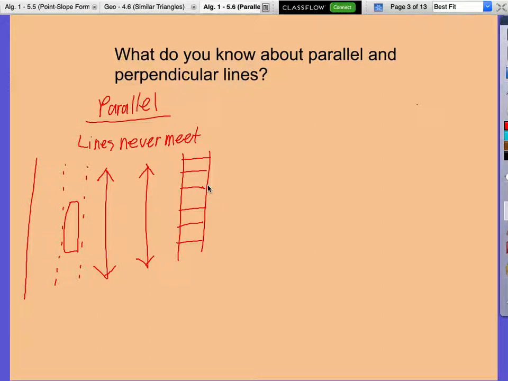The stripes on a flag would be parallel. Look at any of the flags to see that. They're never going to meet. The tiles will be running parallel to each other. Okay, so those are lines with parallel tiles. So, perpendicular.